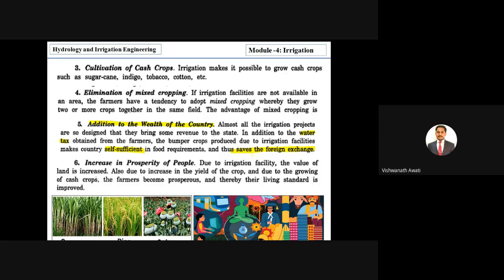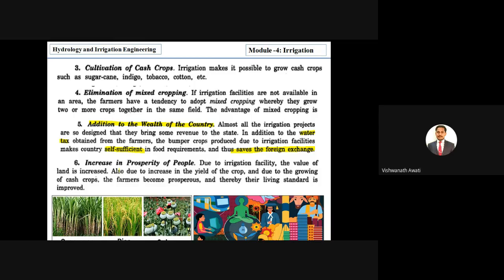Next is increase in the prosperity of the people, right? Due to the good financial condition in the family, they can go for good education for the children, good housing facilities, good sanitary facilities, good drinking water facilities. So all basic needs of the people can be achieved by a good economic condition, and a good economic condition will be increased by a good irrigation system.